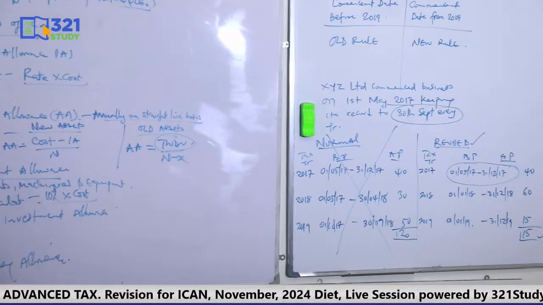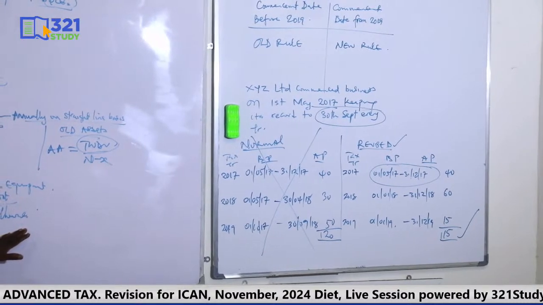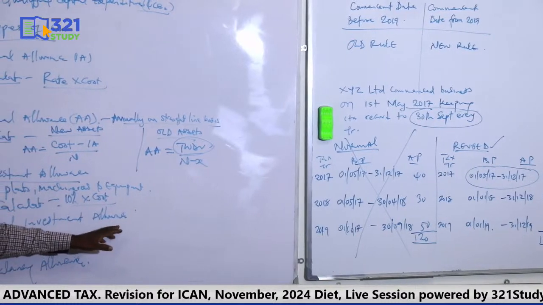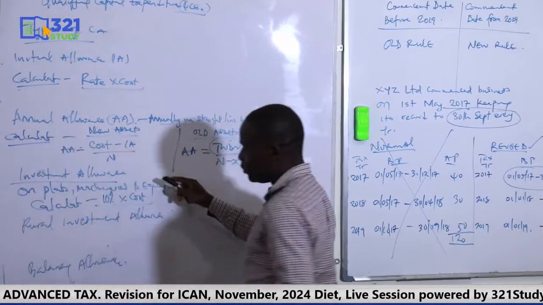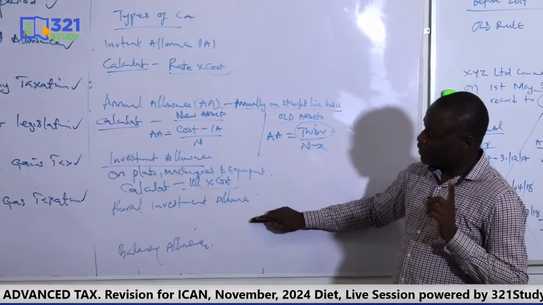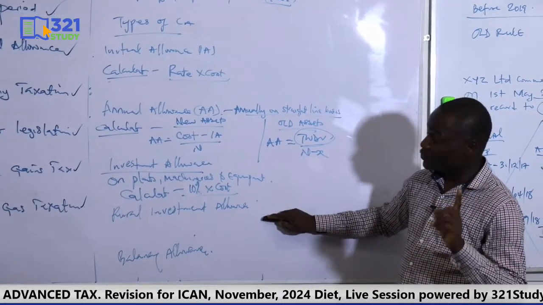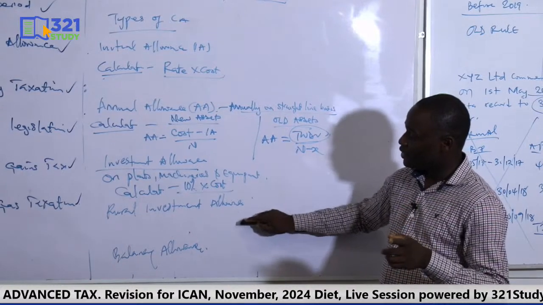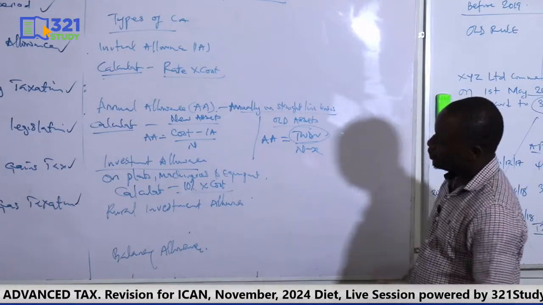The same thing is applicable to rural investment. But you know, rural investment has to do with those businesses that are situated in rural areas, where there is no electricity, water, tarred road, and all that. It also was deleted by the Finance Act. So the same rule: if it is after August 2023, no more computation. But before August 2023, you can compute. All right? So that is just what you need to know about this.